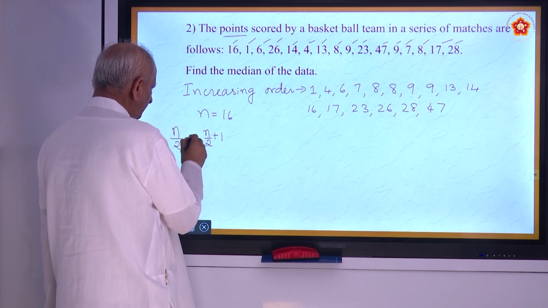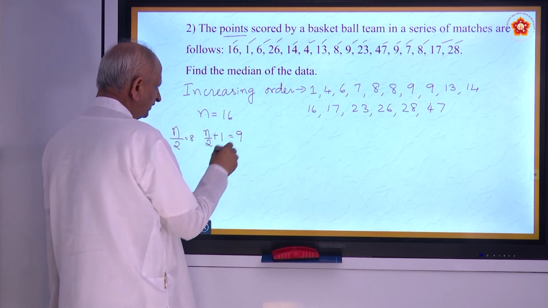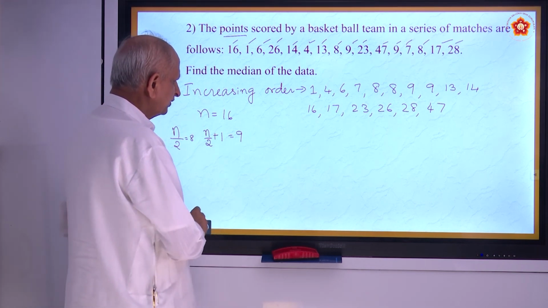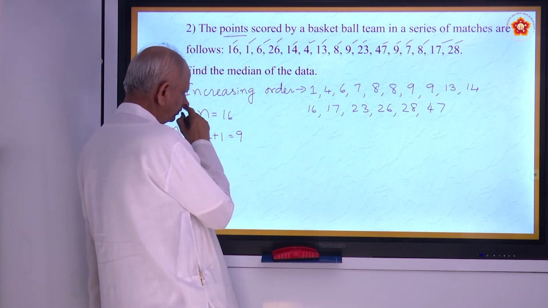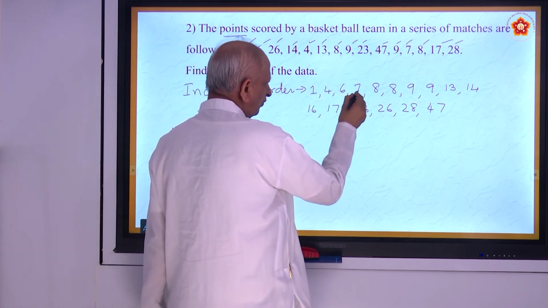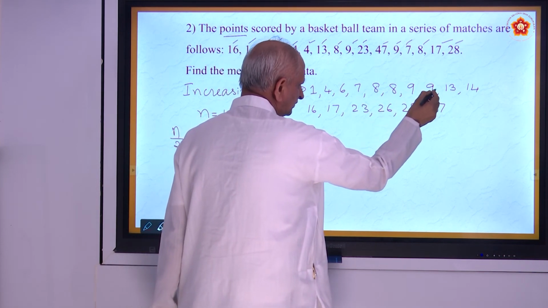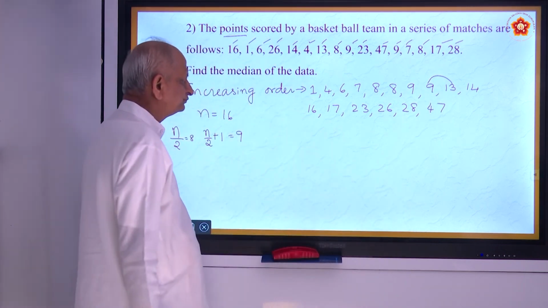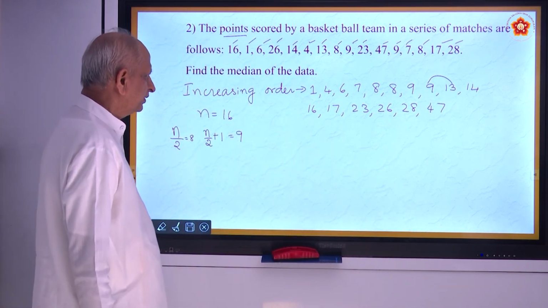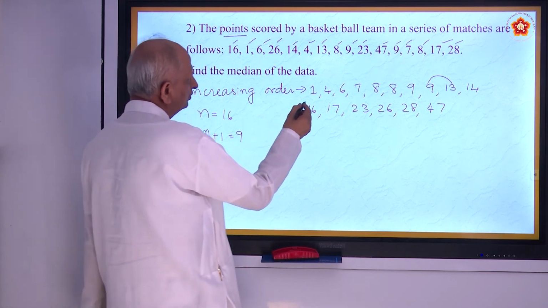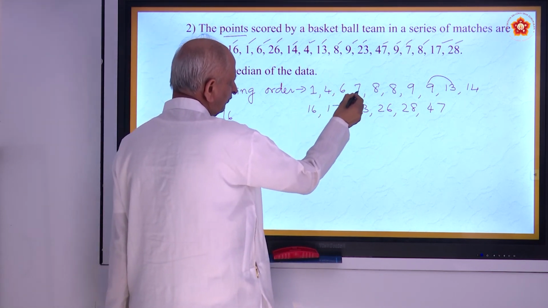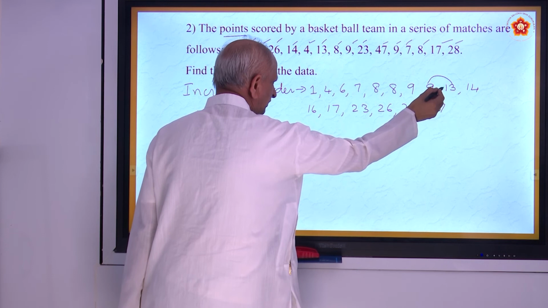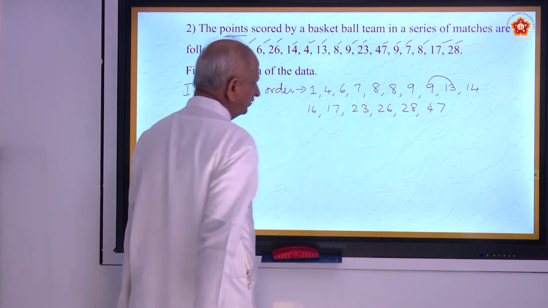N by 2 is equal to 8. 8 plus 1 is 9. Average of 8 and 9. So here when you say the 8th one, 1, 2, 3, 4, 5, 6, 7, 8. So the 8th and 9th. Is it not? 1, 2, 3, 4, 5, 6, 7, 8. The 8th is 9. This is 13.